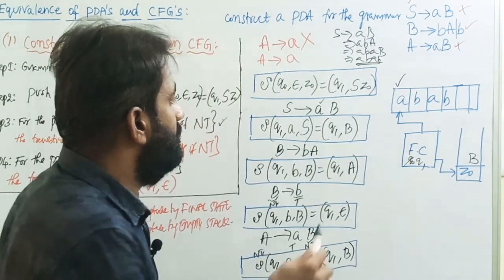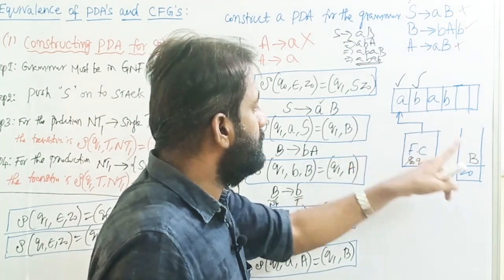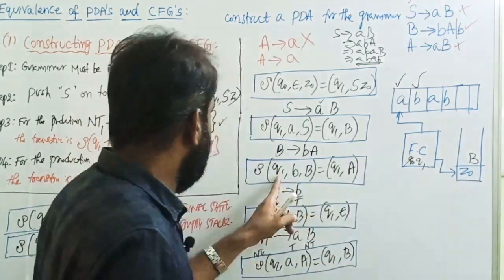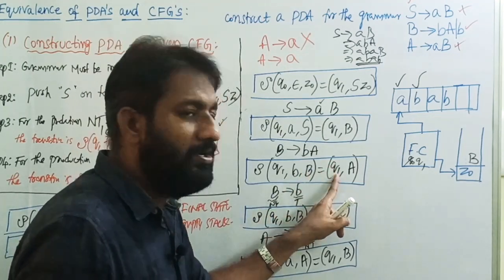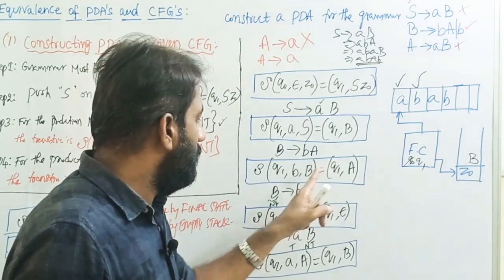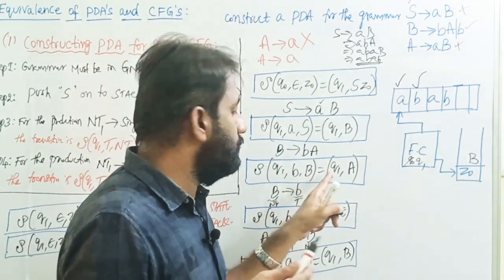Then the next input symbol is b. Q1, input symbol is b, top of the stack is B, remains on the same state. What does that mean? By reading small b, we are adding A onto the top of the stack.